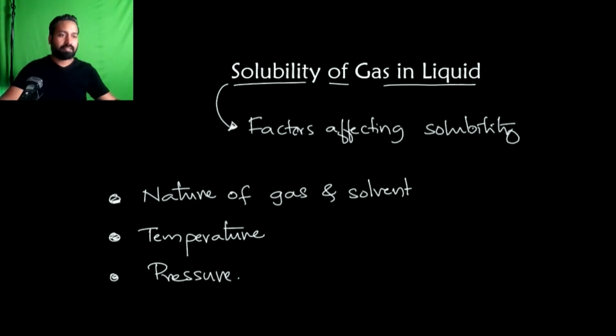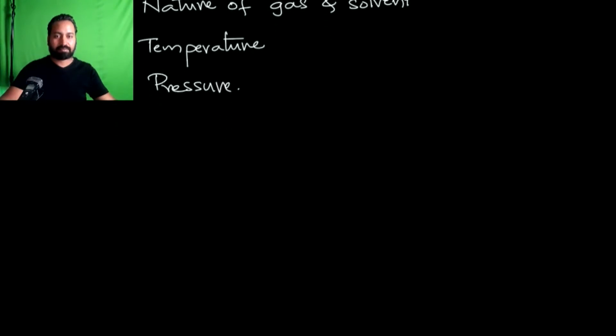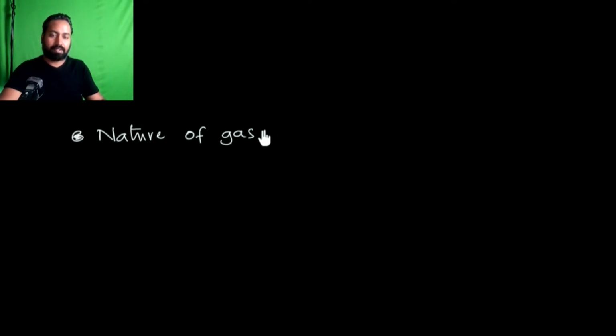Let's understand this in detail. The first one, the nature of the gas. There are two types of gases I can list.